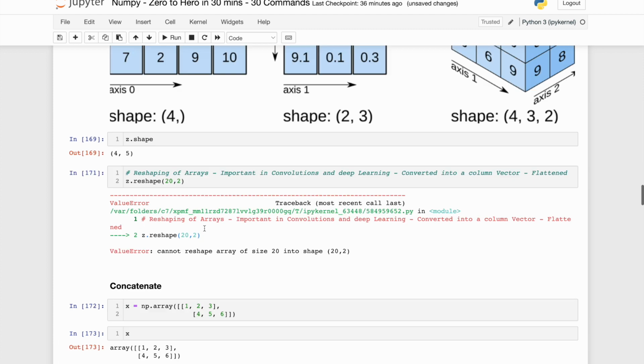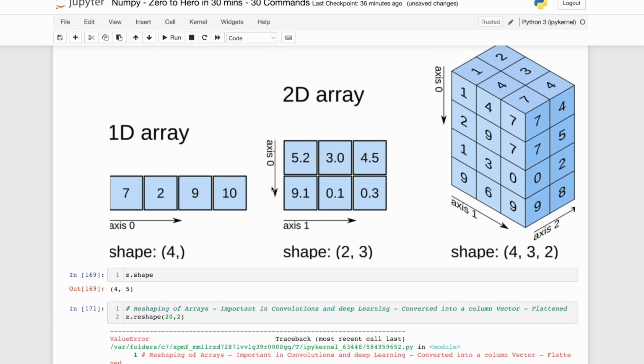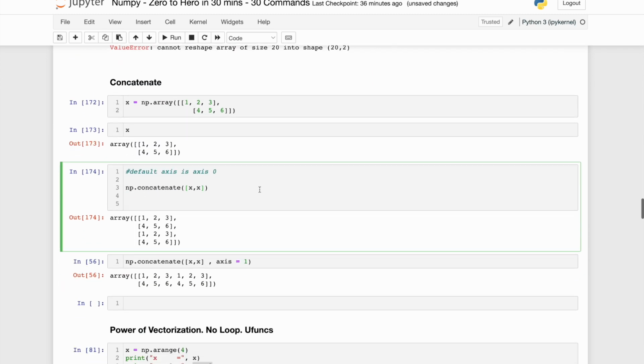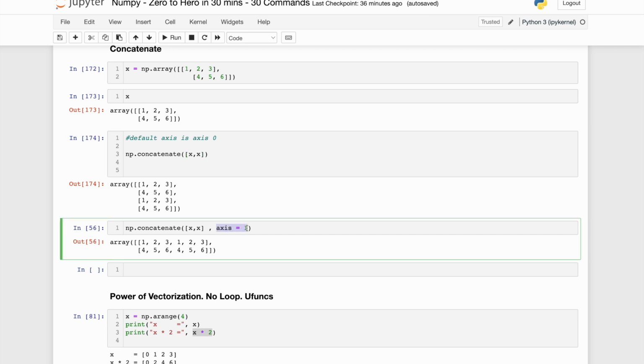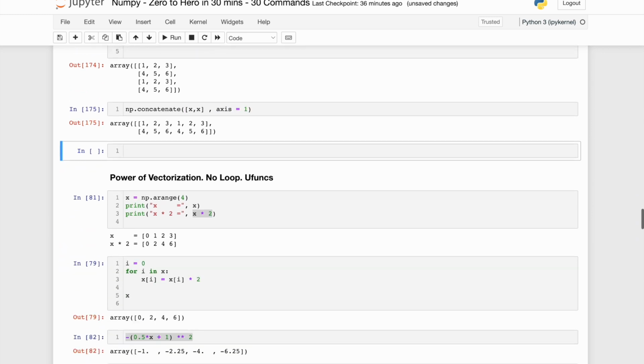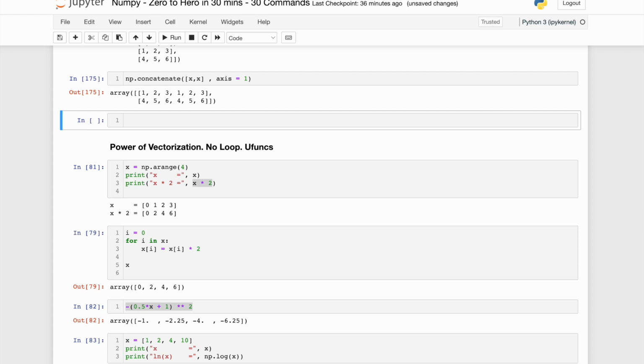What was my axis 0? My axis 0 is this particular thing, right? So it will concatenate based on this, and that's why it is putting one on top of the other, right? You can also specify another argument or parameter over here, axis 1. If you do axis 1, then it will be columnized, so it will be extended horizontally in the column fashion. Okay, simple.